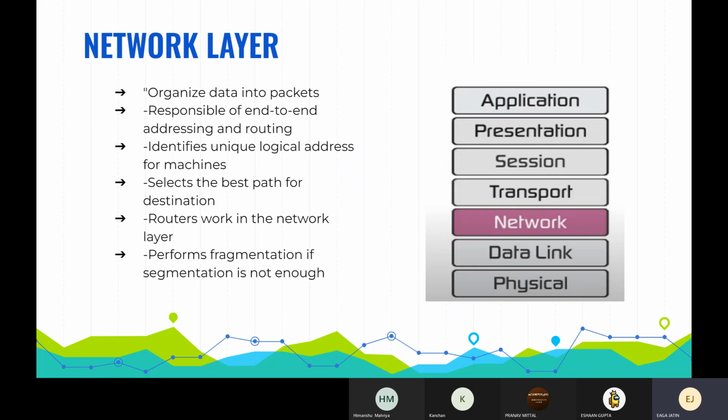So moving on to the network layer. The network layer is a portion of this online communication which allows the connection and the data packets between different devices or networks.